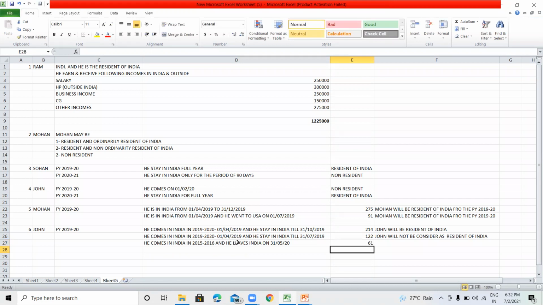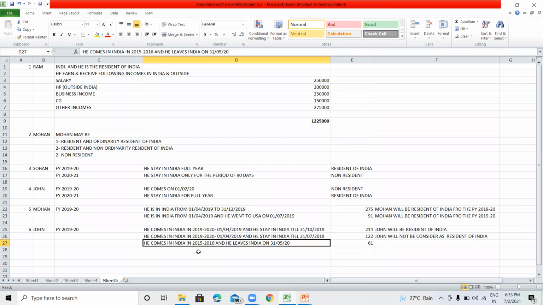He stayed in India for more than 60 days, as well as from 2015, that is 15-16, 16-17, 17-18, and 18-19, the 4 preceding years.